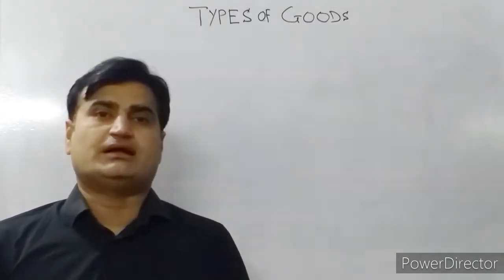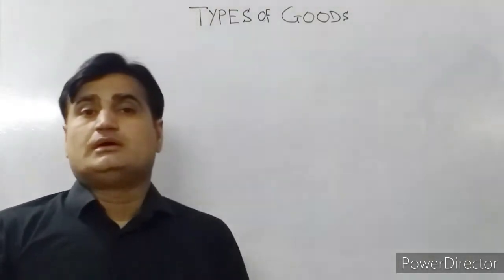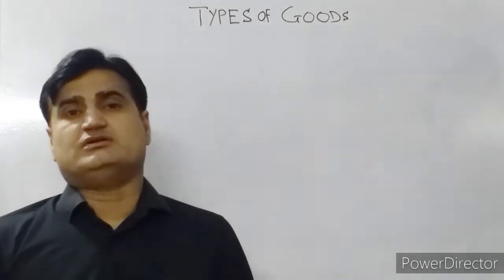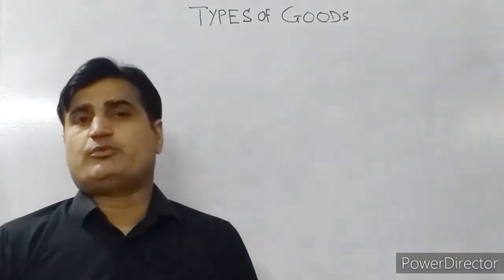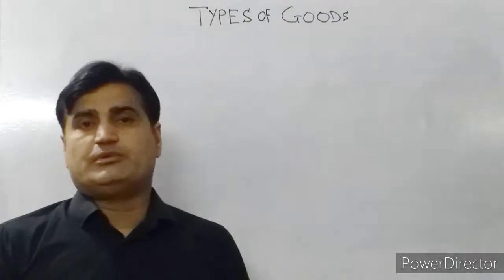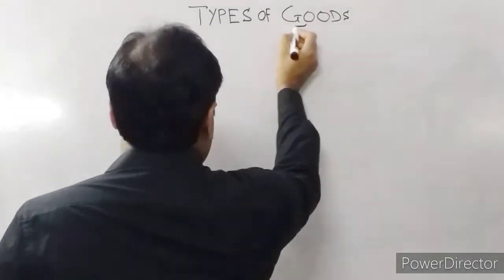Today we are going to learn about types of goods. Goods are anything which satisfy human wants. And goods are classified in terms of consumer point of view, from producer point of view, or from government point of view. The goods have been classified from consumer point of view.